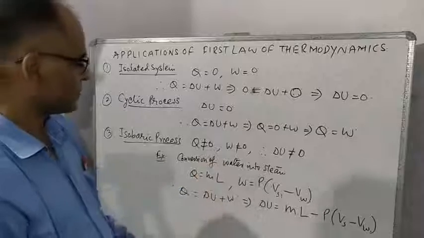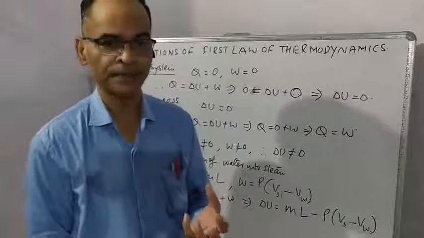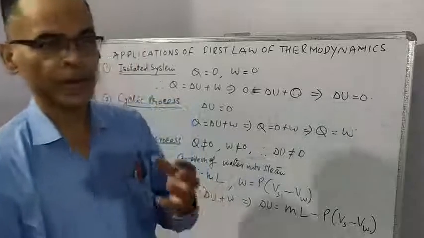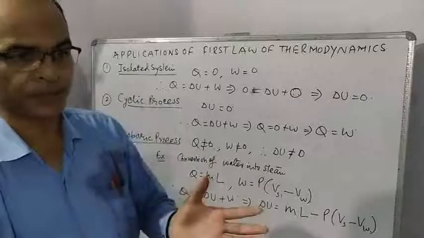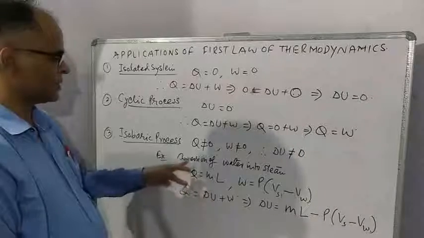We take one example. Suppose water is at 100 degrees C, meaning at boiling temperature, and you have to convert this water into steam. So you will supply Q is equal to mL. This amount of heat must be supplied.